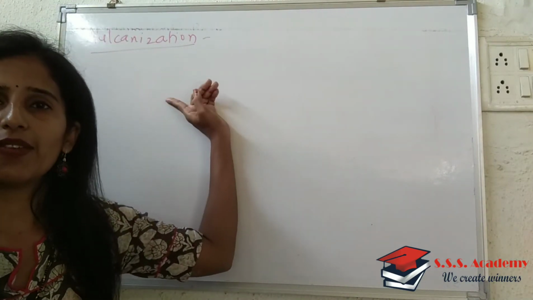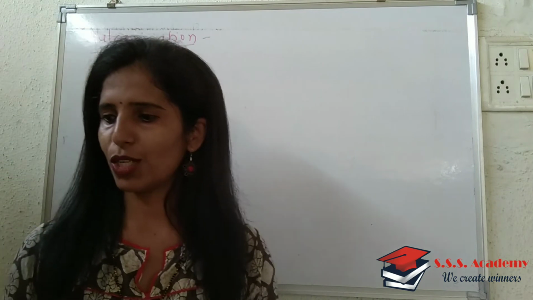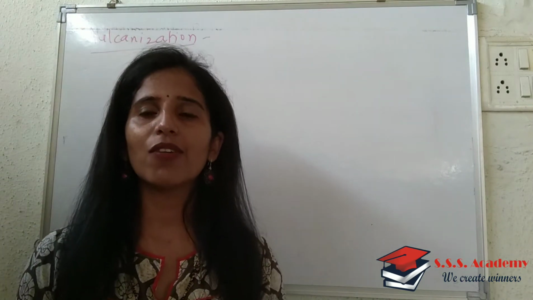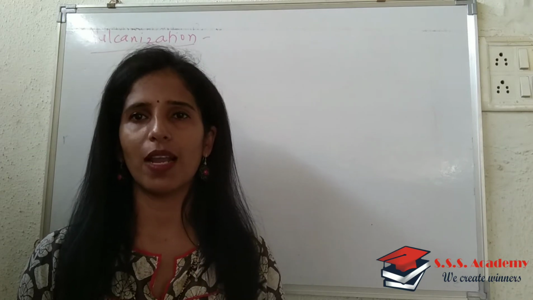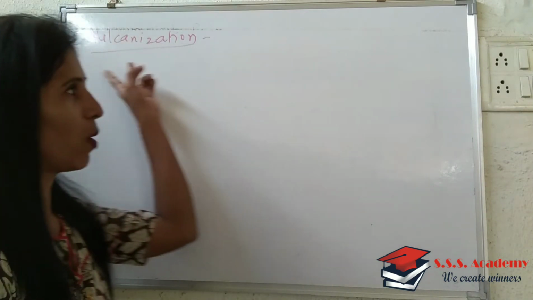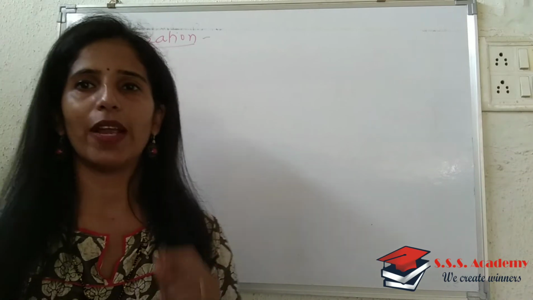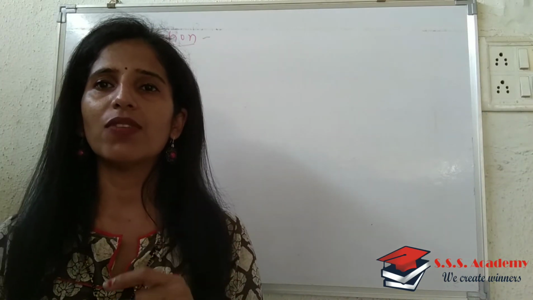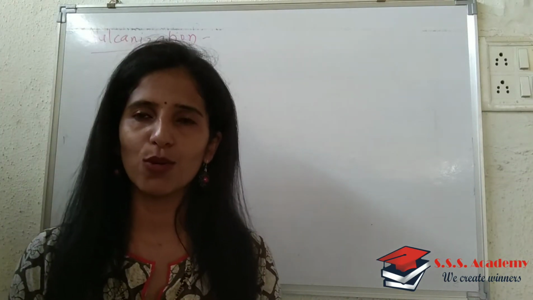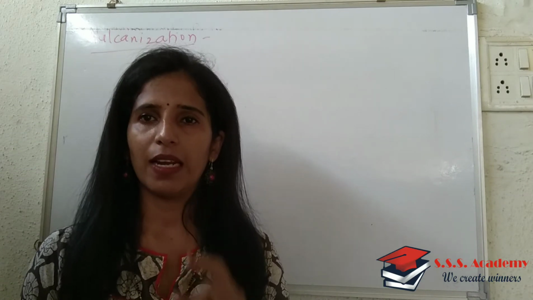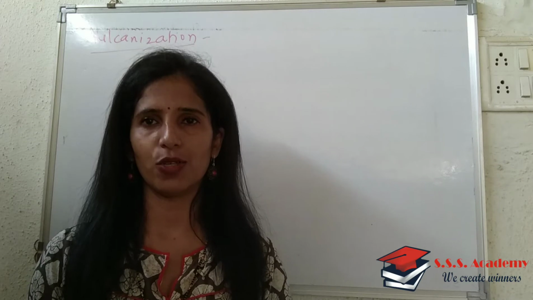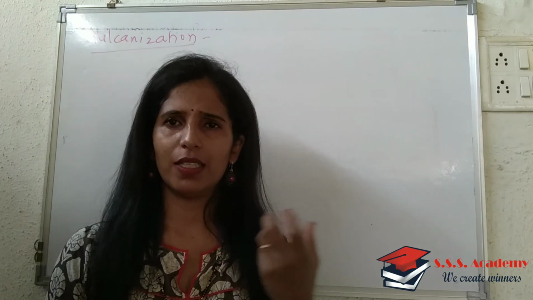So you will write the definition for vulcanization. Vulcanization is the process where a network of crosslinks is introduced between the rubber chains. So just write the topic vulcanization, and to that you will write the definition. Whenever a network of crosslinks is introduced between the polymeric chains of a natural rubber, that process is known as vulcanization. So this is the first point.